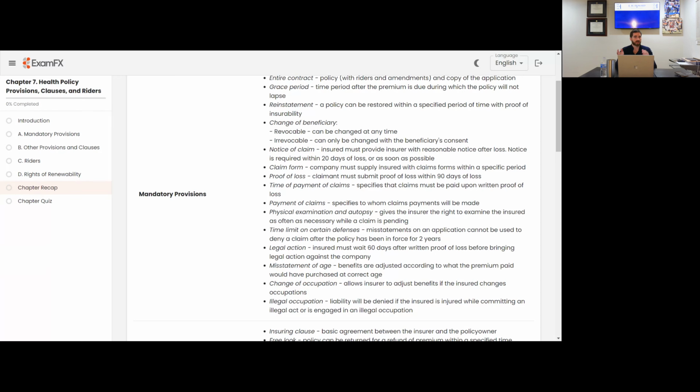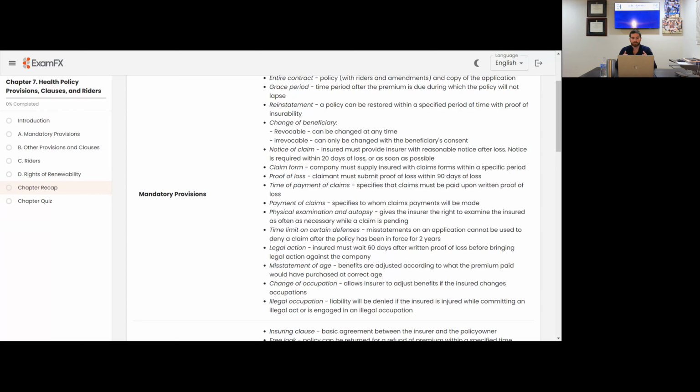Misstatement of age. Again, similar to the life insurance situation, guys, benefits are going to be adjusted according to what the premium paid would have purchased at the correct age. So whatever that premium would have bought, if there's a mistake on the age, they're just going to take whatever premium you paid and give you the benefits accordingly based on that age. Change of occupation allows the insurer to adjust benefits if the insured changes occupations. So if you change jobs, maybe it's a little bit more high risk, maybe it's a little bit less risk, but based on the risk of your new occupation, the insurer is going to hold the right to adjust the benefits accordingly.